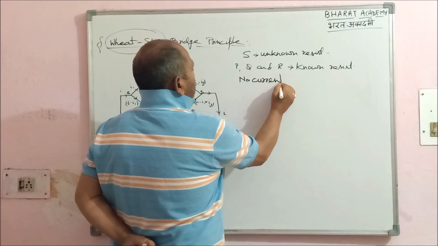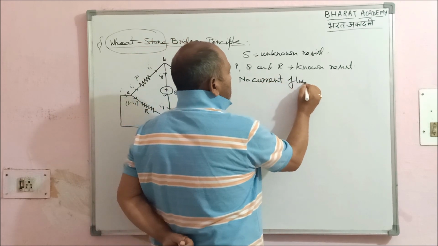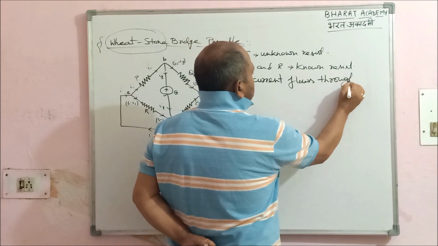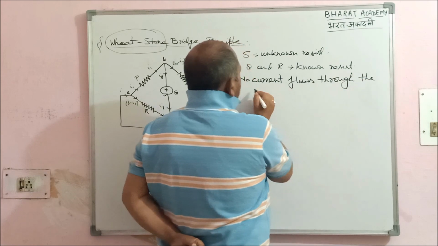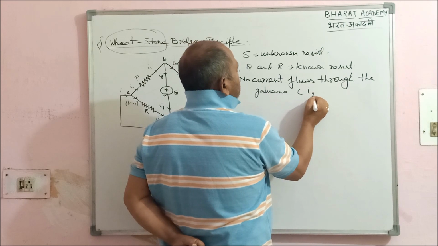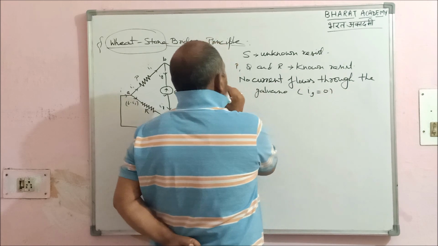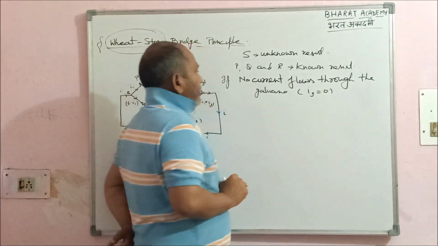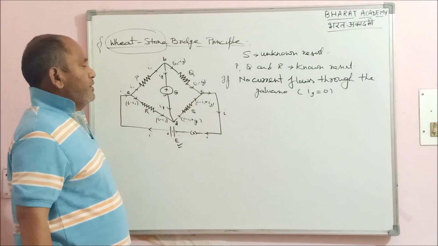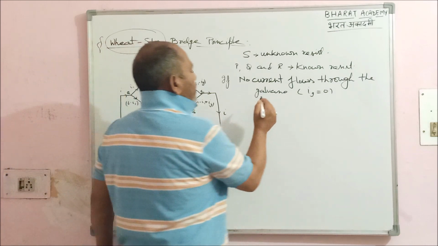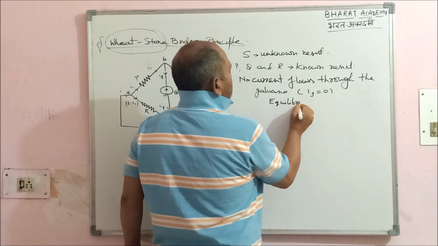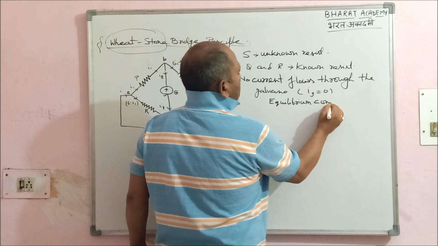the values of P, Q, R and S are adjusted in such a way that no current flows through the galvanometer. What does it mean? It means Ig becomes 0. If the values of P, Q, R and S are adjusted in such a way that no current flows through the galvanometer, this is known as the equilibrium condition.